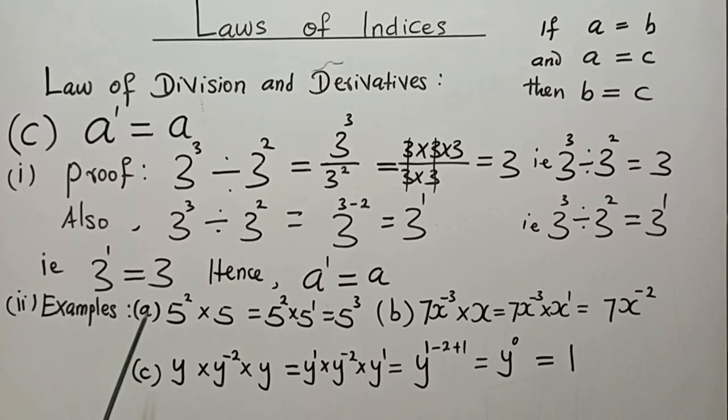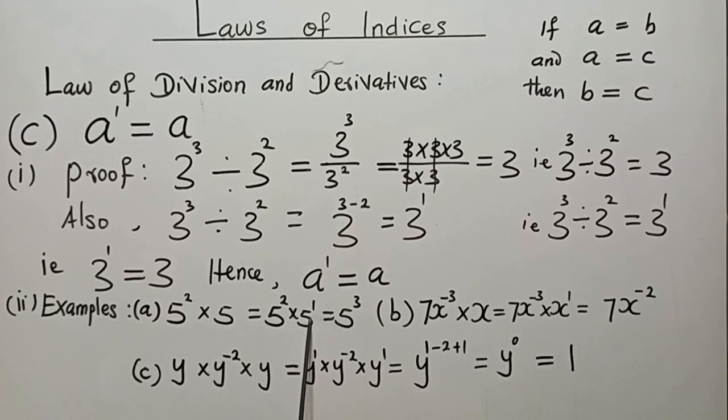The first one, that's number 8, says 5 to the power 2 times 5. What is it going to be? This 5 has no power on top of it. But we recall that based on this law, whenever a number is written without any power on top, the actual power on top should be 1. What it means is that we can rewrite this 5 as 5 to the power 1.